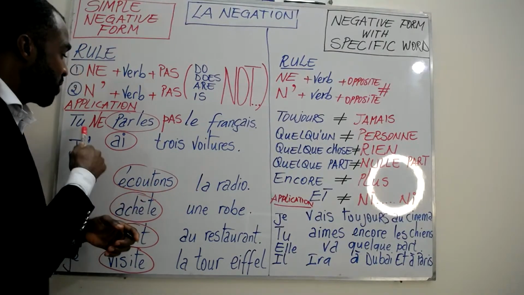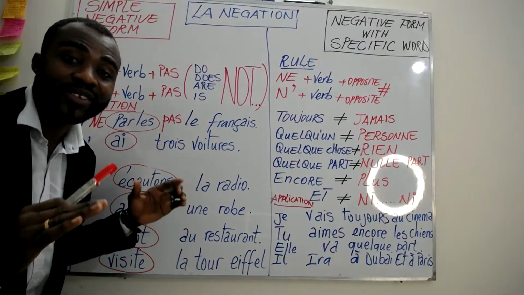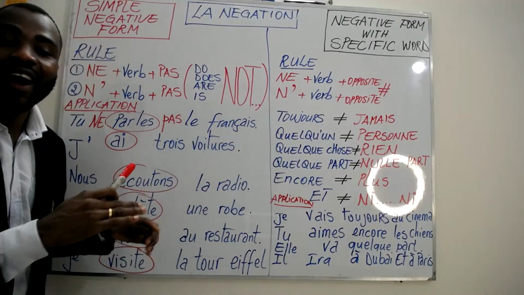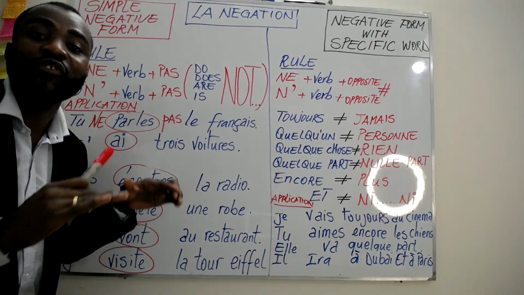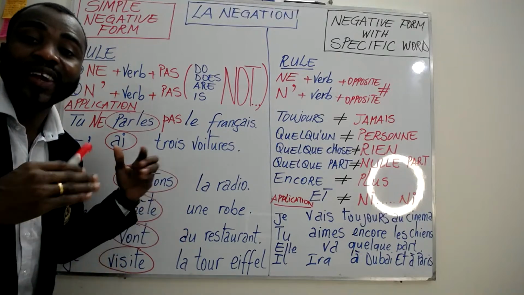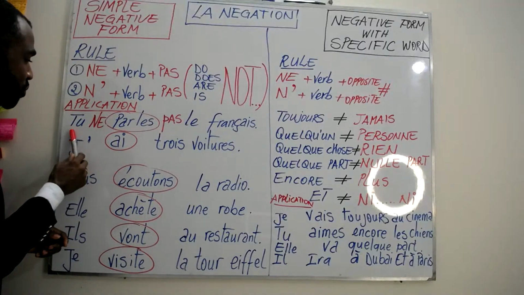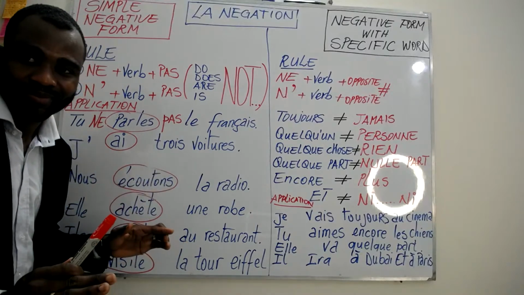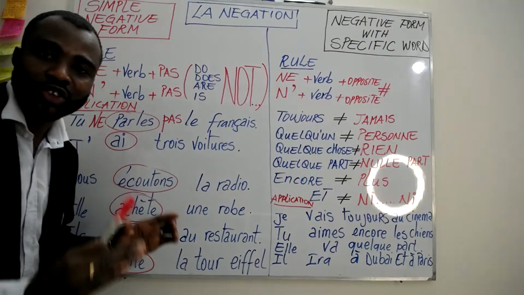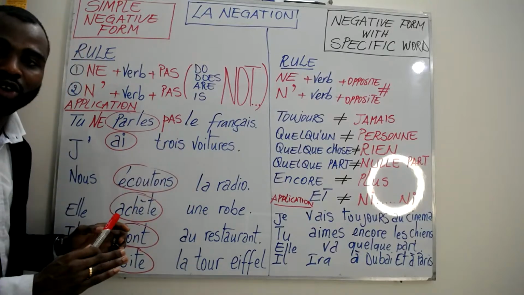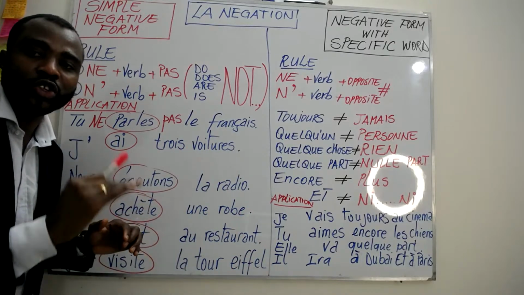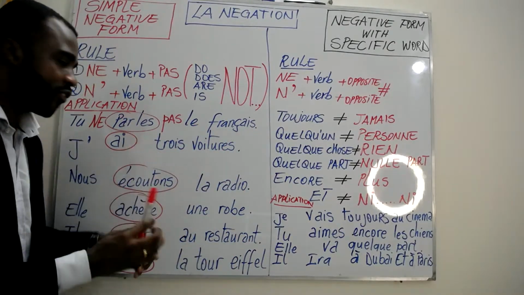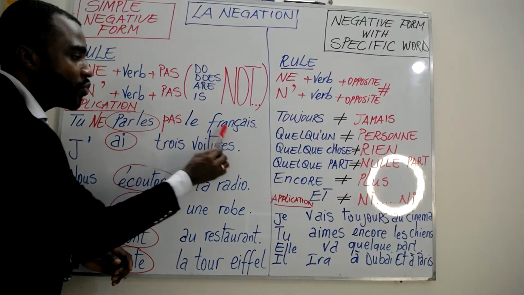So now let's write. This sentence is no longer a positive sentence. All right? Tu ne parles pas le français. Now our sentence changed into negative form. It became a negative sentence, which is tu ne parles pas le français, which means you do not speak French. Before it was you speak French, tu parles le français. Negative form, tu ne parles pas le français.